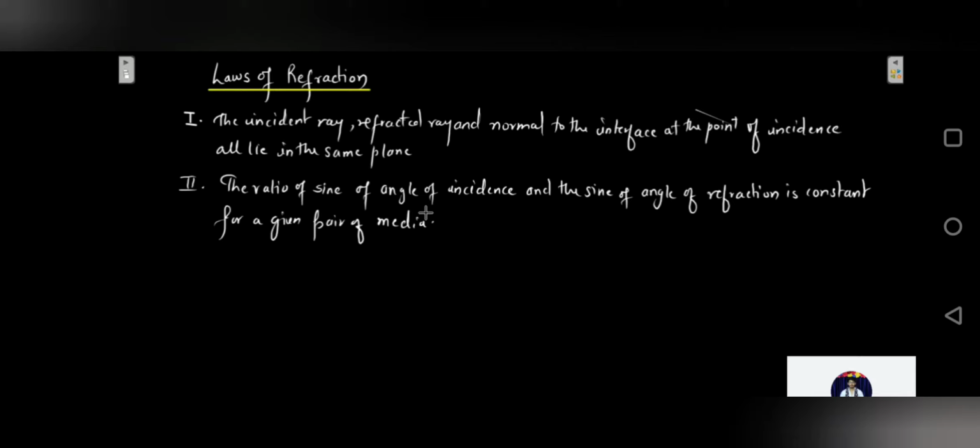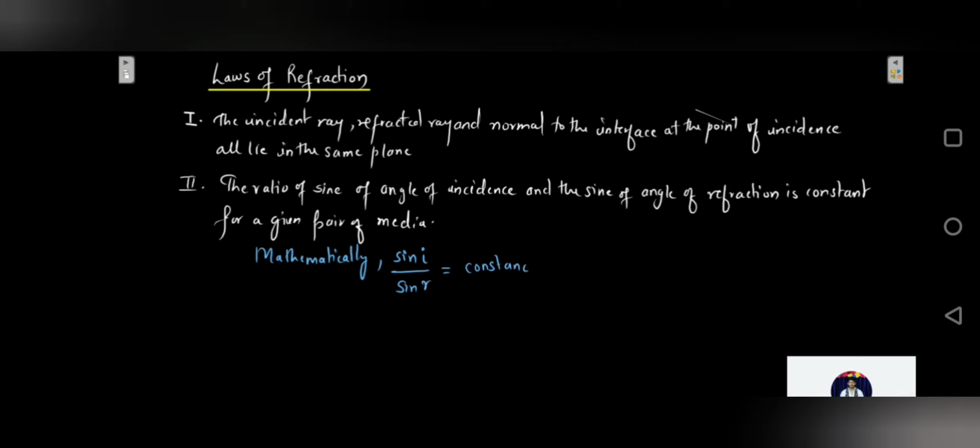The second law is very important, which states that the ratio of sine of angle of incidence and the sine of angle of refraction is a constant for a given pair of media. So if your ray is passing from one medium to another, and if you take the ratio of sine of I to the sine of R, that is sine of angle of incidence to the sine of angle of refraction, it is going to be a constant. So if we want to write it mathematically, we see that sine of I to the sine of R is given by a constant.